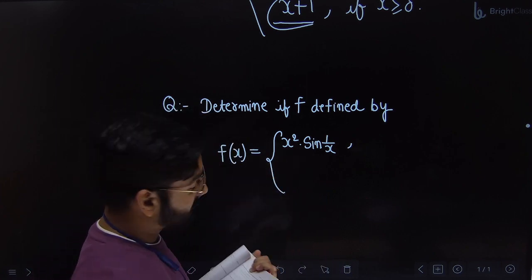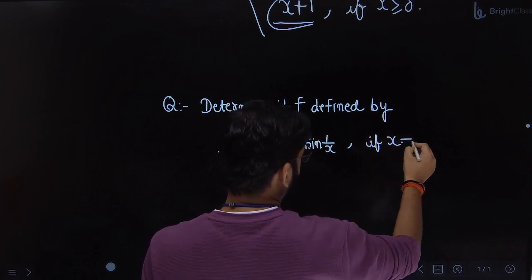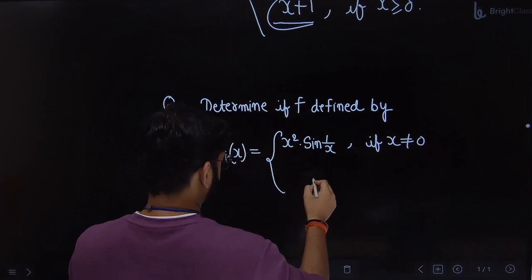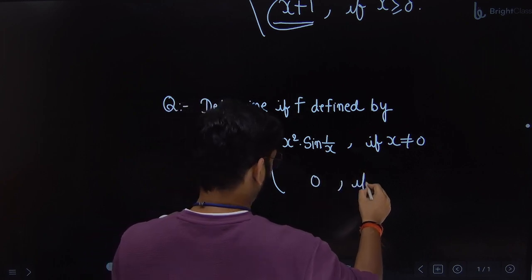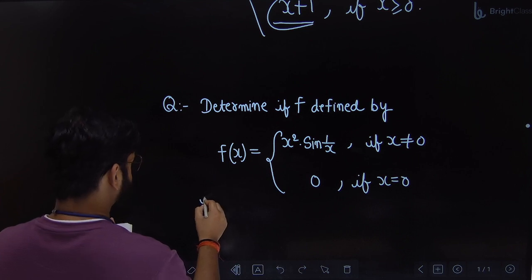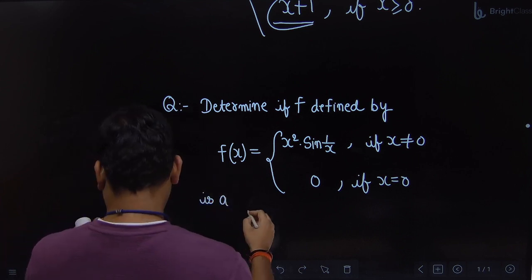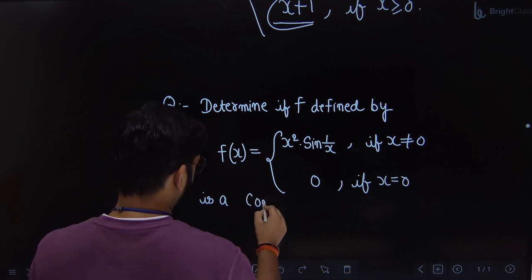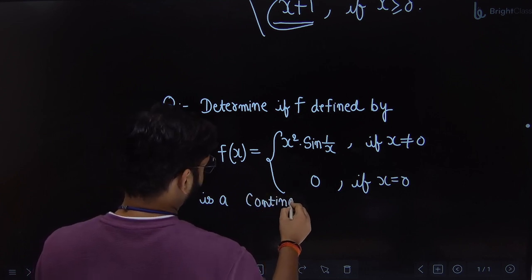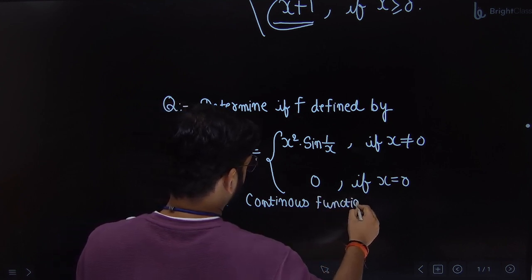It was there in grade 11. You need to identify whether it is a continuous function or not.